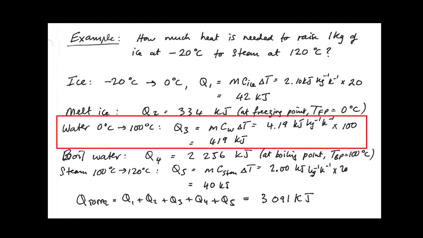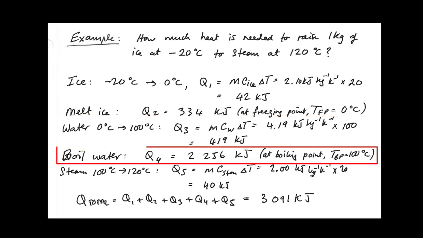Then we need to raise the water from 0 degrees centigrade to 100 degrees centigrade, and we've already seen that that is 419 kilojoules. We call that Q3, which is equal to the mass, 1 kilogram, times the specific heat of water, times the temperature change of 100 degrees centigrade. Then we need to boil the water, and this takes place at a constant temperature of 100 degrees centigrade, which we call the boiling point temperature. There's 1 kilogram of water, and we need 2,256 kilojoules to boil all that water into steam.